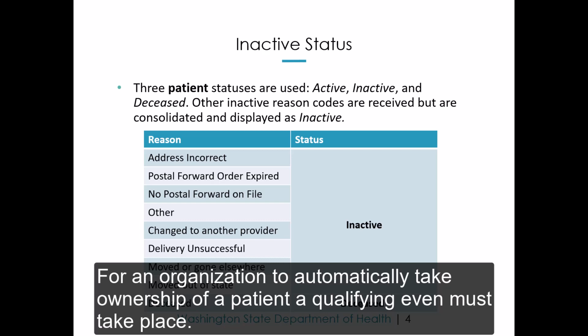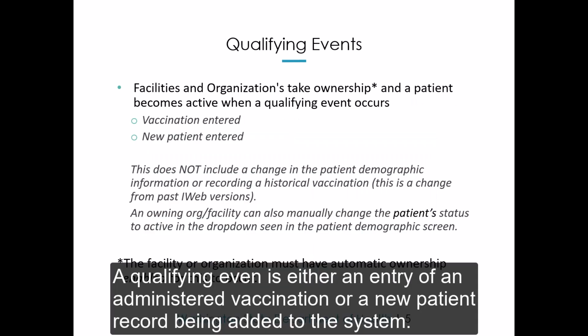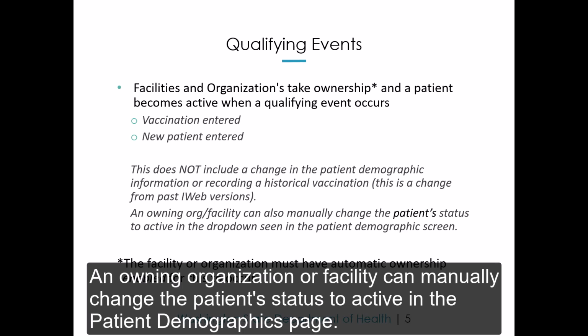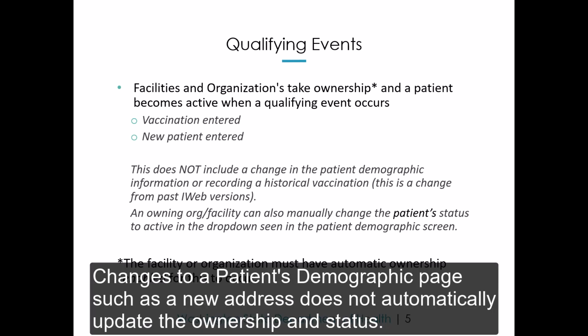For an organization to automatically take ownership of a patient, a qualifying event must take place. A qualifying event is either an entry of an administered vaccination or a new patient record being added to the system. An owning organization or facility can manually change the patient status to active in the patient demographics page. Changes to a patient's demographic page, such as a new address, do not automatically update the ownership and status.